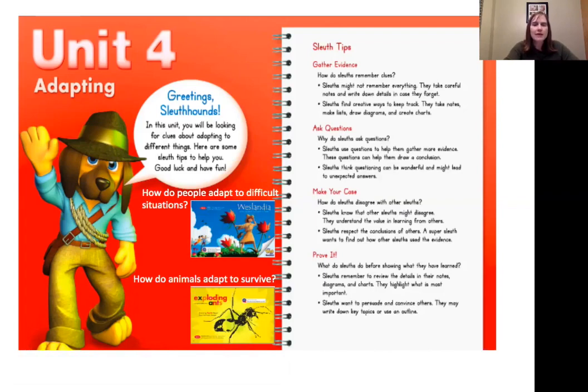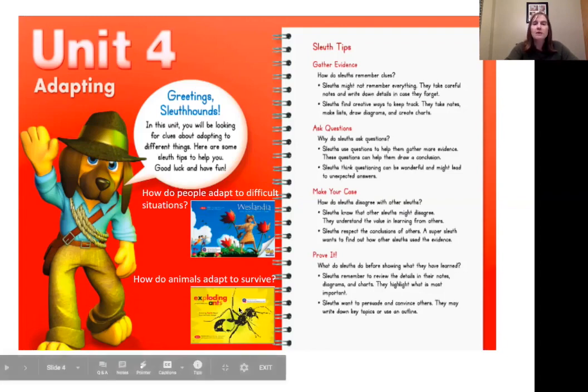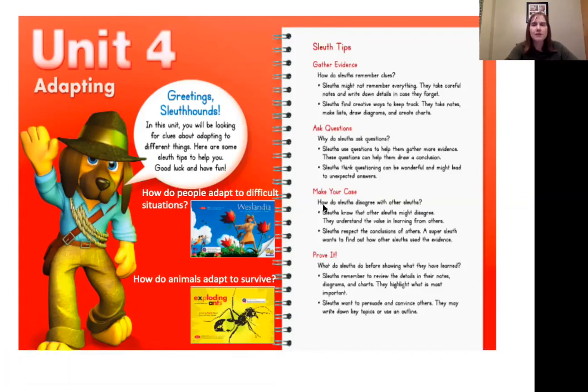The story that we're going to read today is similar to Westlandia in that people have to adapt to a difficult situation. But this text also has to do with animals adapting. Though they're not adapting to survive themselves, their adaptations are a little different. So we'll have to read to figure out what we mean by that. We're going to be using these sleuth tips as we read today.